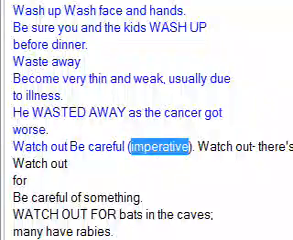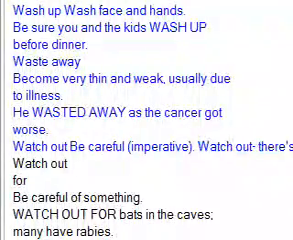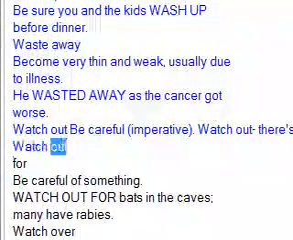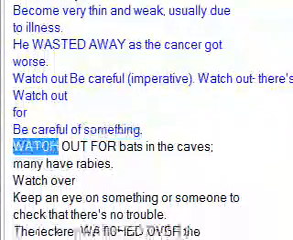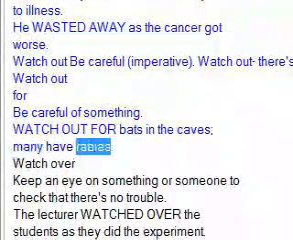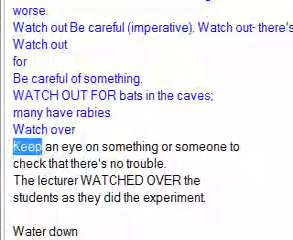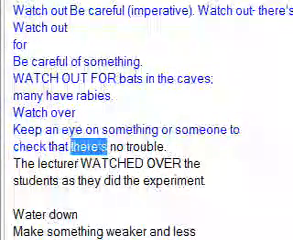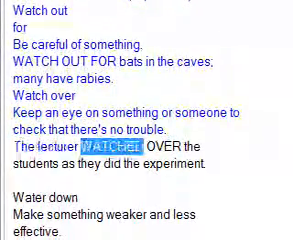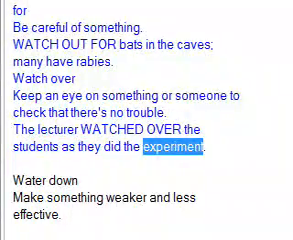Watch out: be careful, imperative. Watch out, there's ice on the road. Watch out for: be careful of something. Watch out for bats in the caves. Many have rabies. Watch over: keep an eye on something or someone to check that there's no trouble. The lecturer watched over the students as they did the experiment.